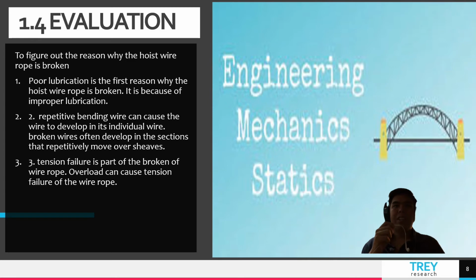So the last point is tension failure, which is part of the breaking of wire rope. Overload can cause a tension failure of the wire rope. The overload is based on the original strength of a wire, and when the wire rope fails due to excessive tension, the broken wire will show one end of the broken wire as a cup and the other as a cone. Tension breaks are often caused by shock loading a slack rope, which induces excessive impact stress on the rope.